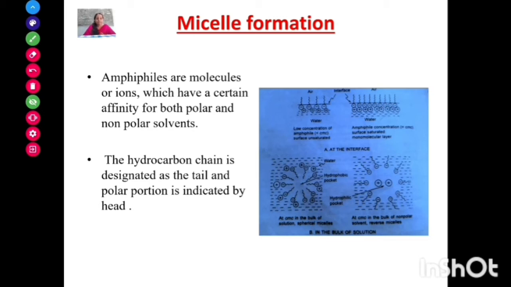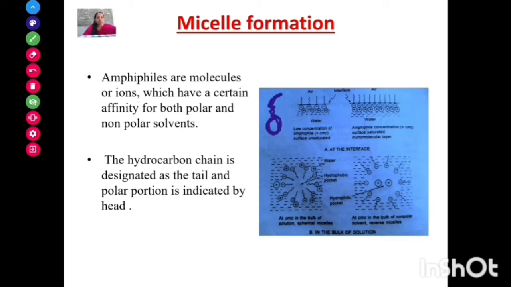Here you can see an individual monomer. This is the hydrocarbon chain, designated as the tail, and this is the polar portion, indicated by the head.